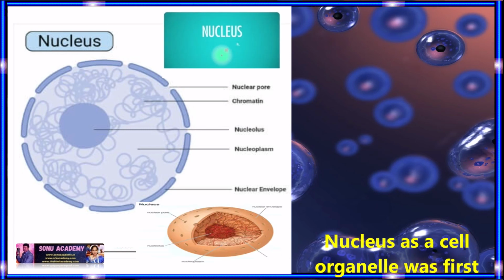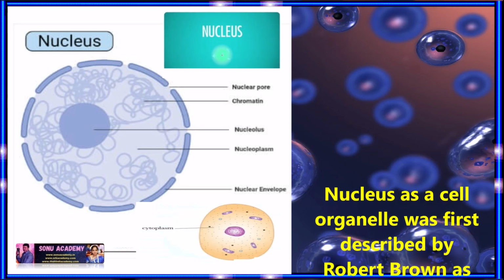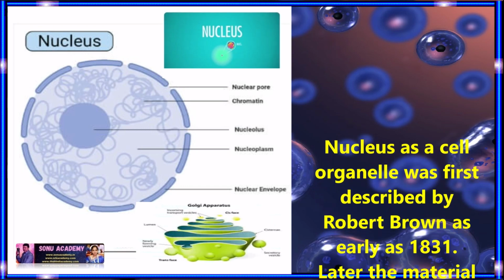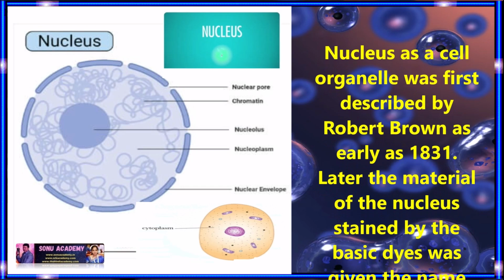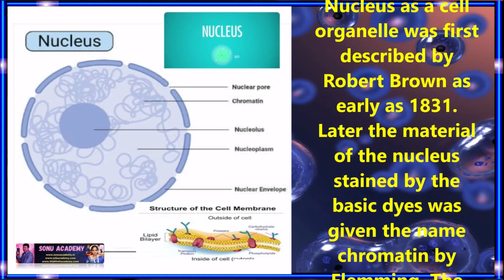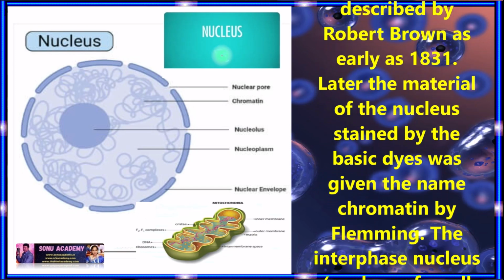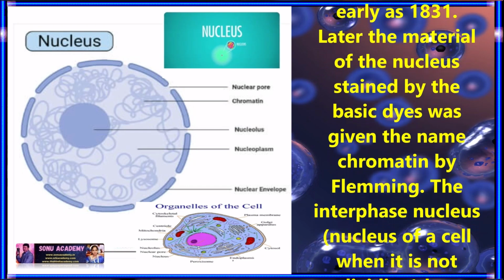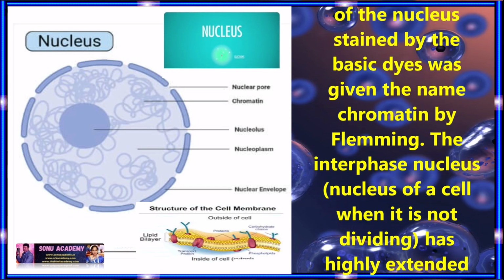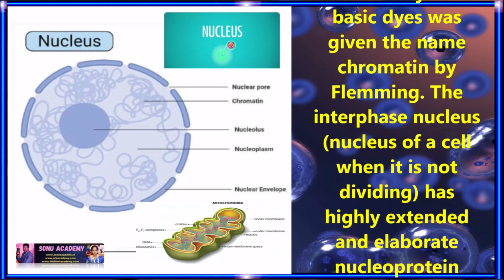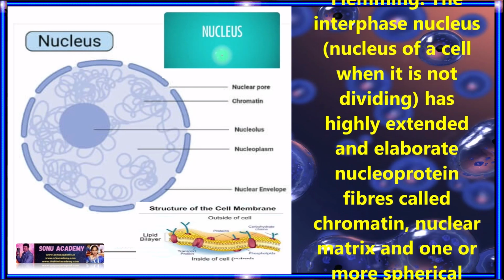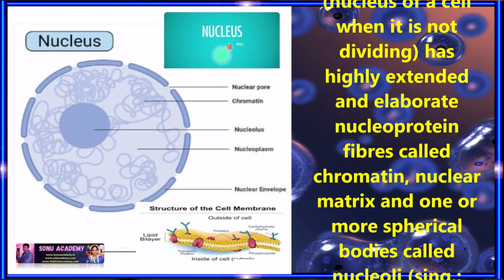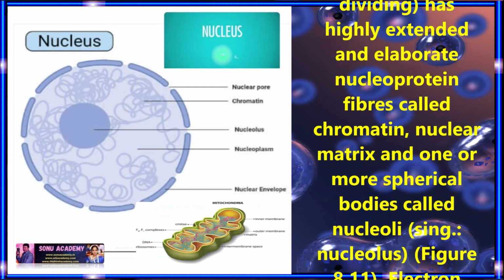Now let us discuss the nucleus. Nucleus as a cell organelle was first described by Robert Brown as early as 1831. Later, the material of the nucleus stained by basic dyes was given the name chromatin by Flemming. The interphase nucleus has highly extended and elaborated nucleoprotein fibers called chromatin, nuclear matrix, and one or two spherical bodies called nucleoli.